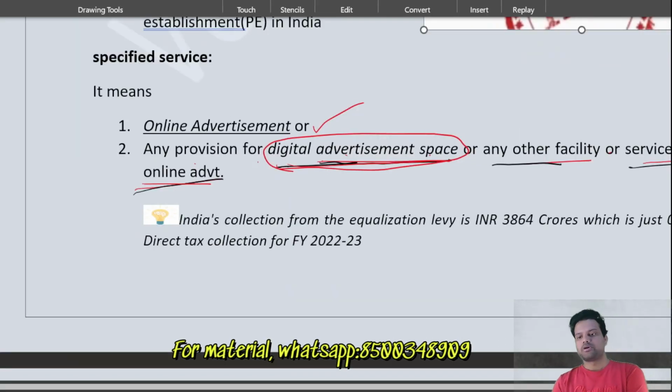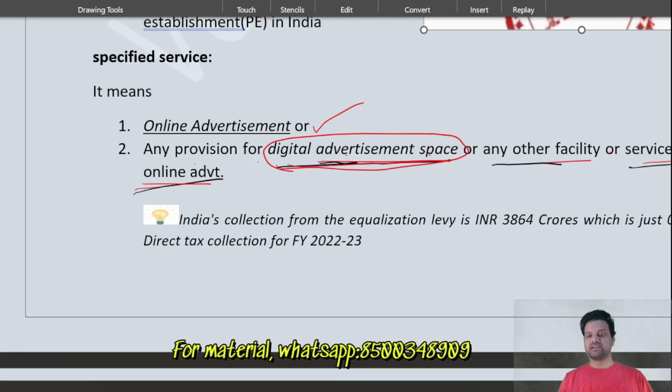Now we will come to point number 2. That is any provision for digital advertisement space or any other facility or service relating to online advertisement. Not only direct online advertisement, but anything related to advertisement.